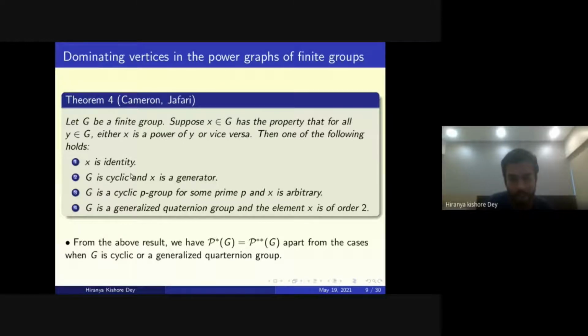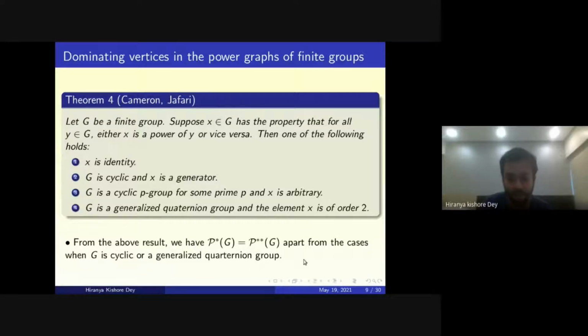So only when G is cyclic or a generalized quaternion group do we have dominating vertices other than the identity, and in those cases P star(G) is not equal to P star star(G). Apart from these two cases, cyclic or generalized quaternion, the two graphs P star(G) and P star star(G) coincide.